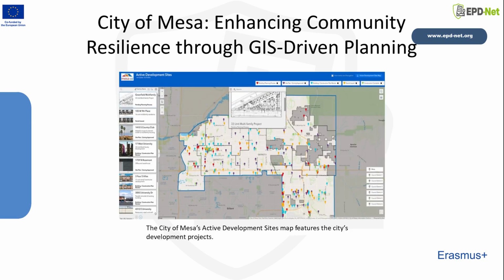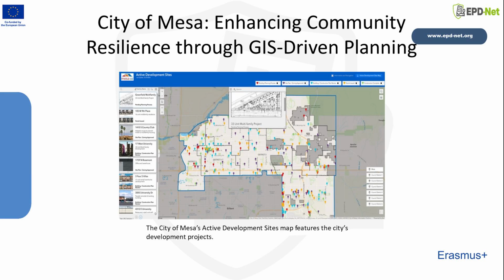This slide shows the City of Mesa's active development sites map, which provides a live, centralized view of every development project happening across the city. With this map, planners and residents can explore each project in both 2D and 3D, instantly understanding its location, scale, height, and relationship to surrounding neighborhoods.